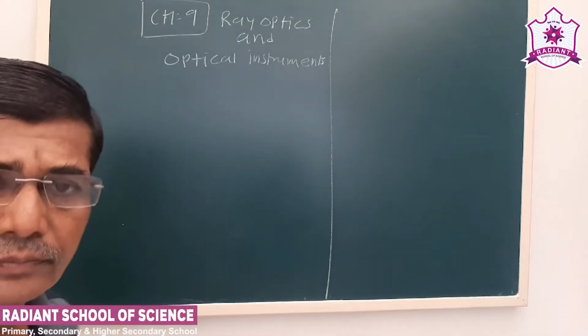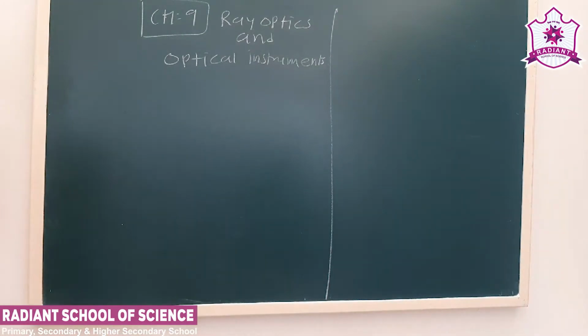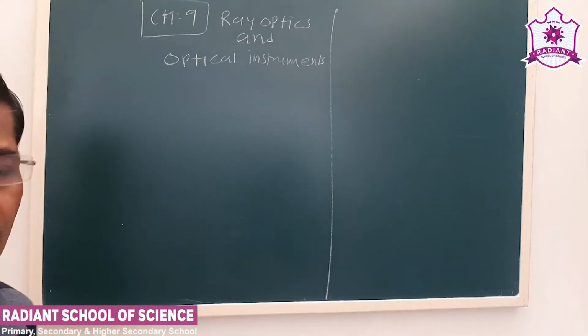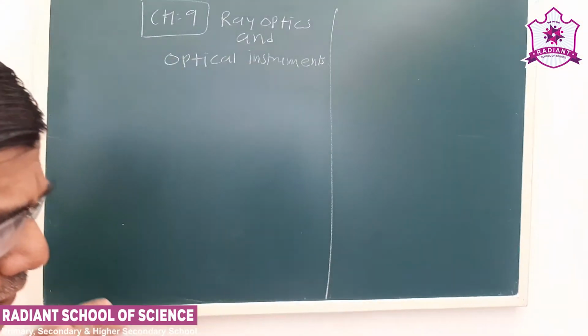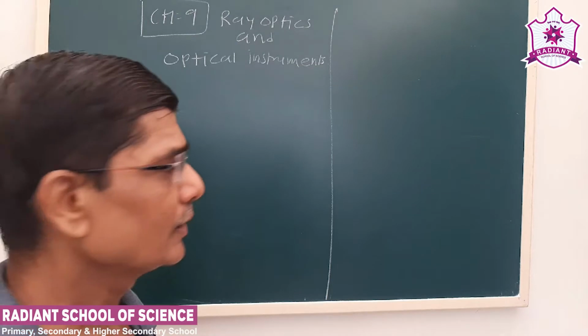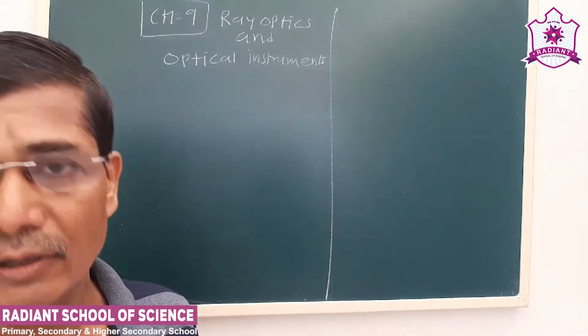Dear students, today we'll start a new lesson, that is ray optics and optical instruments. Basics of ray optics you studied in the 10th standard. You studied about optical phenomena like reflection, refraction, scattering of light. Here we are going to study in more detail. We will also study optical instruments like microscope and telescope. Our lesson number 9 is ray optics. Lesson number 10 will be wave optics.